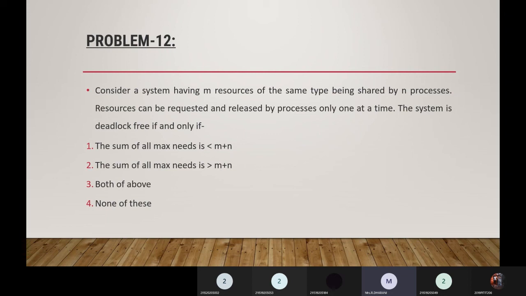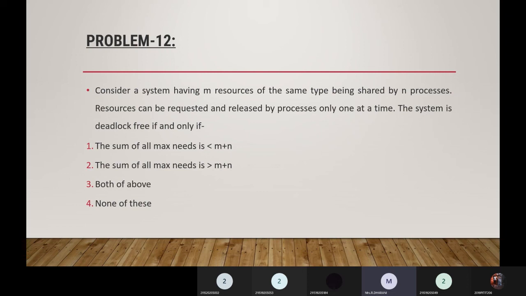The question is, a system having m resources, tape drives, printers, okay, only tape drives because m resources of the same type, shared by n processes. It may be from P1, P2, P3 up to Pn. Resources can be requested and released by a process only one at a time. If process P1 holds a tape drive, it has to be released only once, not frequently requested and obtained. The system is deadlock free if and only if.